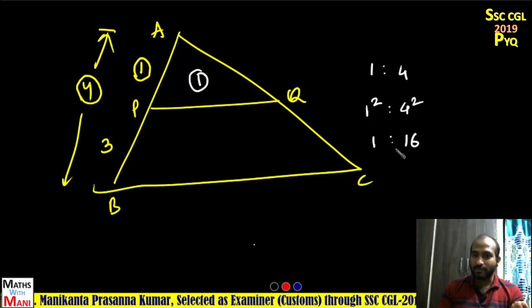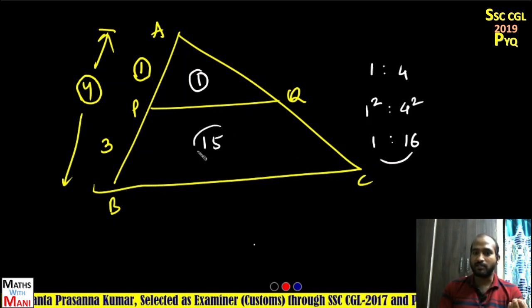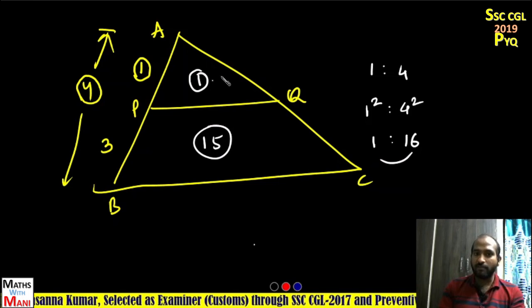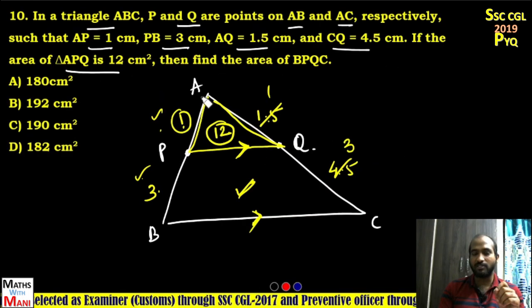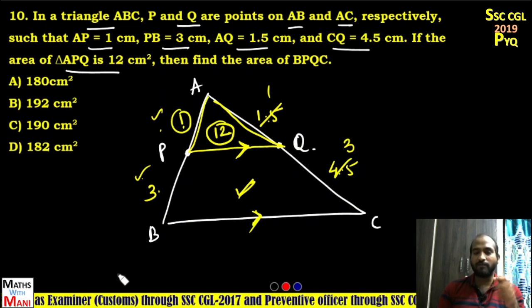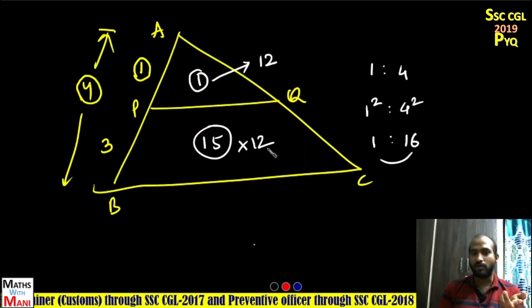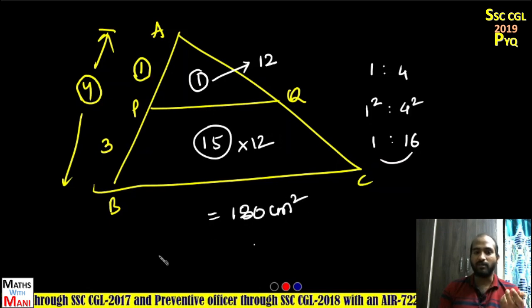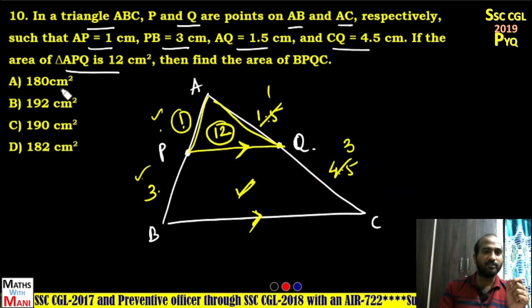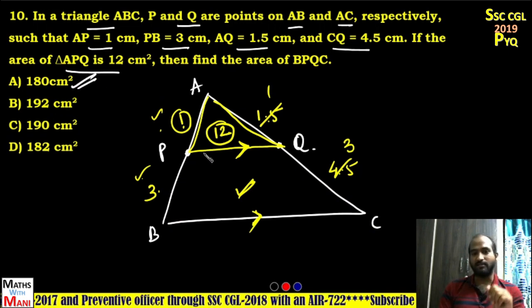So what about the trapezium? 16 minus 1, 15 parts. But the area of triangle APQ, one part, is given as 12 centimeter square. Yes or no? One part represents 12. So what about the 15 parts? 15 into 12, that is 180 centimeter square. The first option is the correct answer.